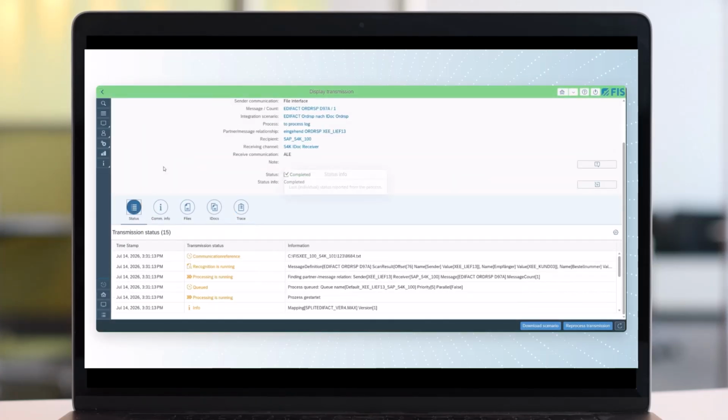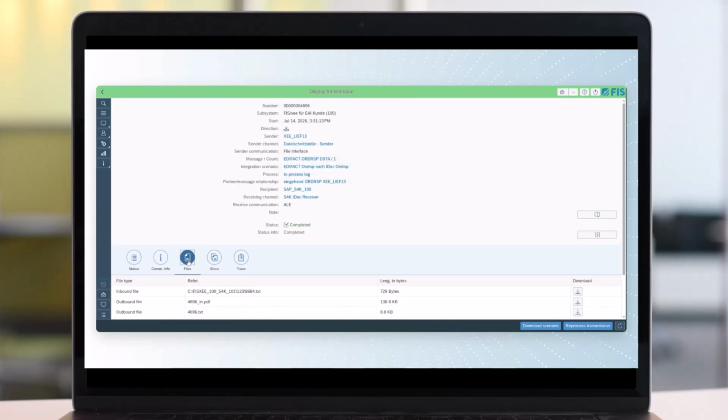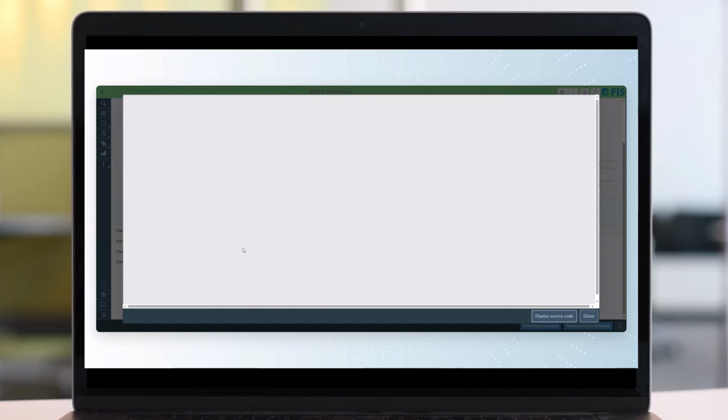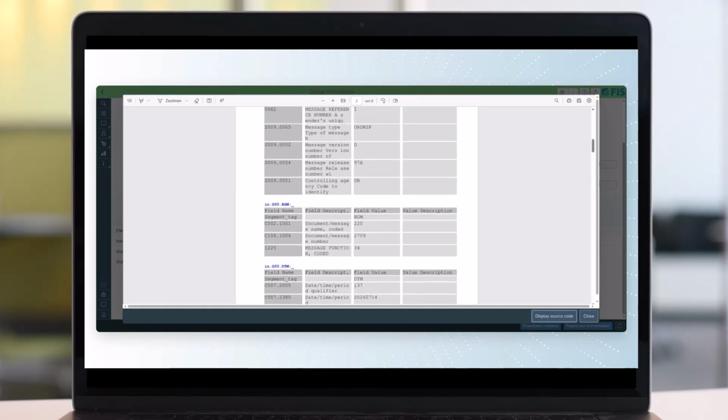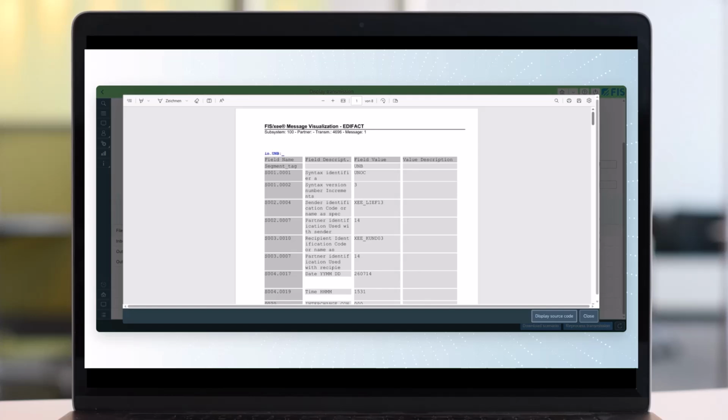Just a few moments later, the supplier's digital reply arrives. The EDI order confirmation is there and has been posted to the system immediately. What makes this special is that, in addition to background processing, FIS XEE also generates a visual PDF representation of the document straight away. With just one click, Volker opens the document. The EDI fact raw data, which is usually difficult to read, is displayed here as a perfectly structured and clearly laid out document sheet, ideal for a quick check.